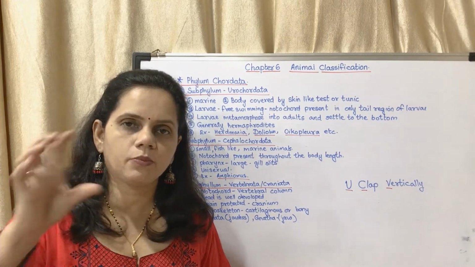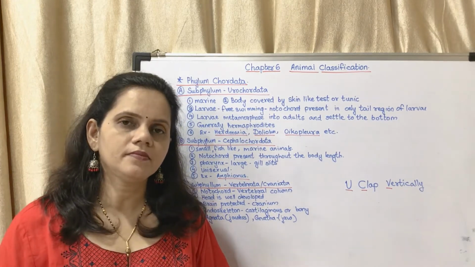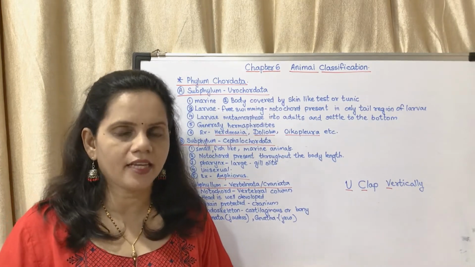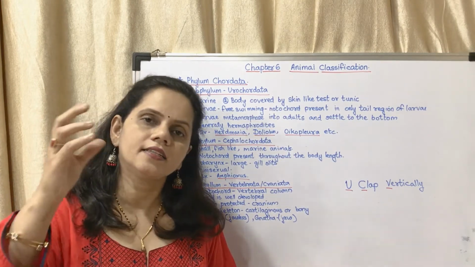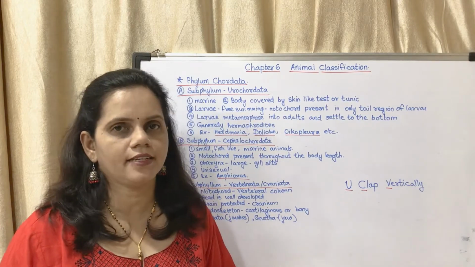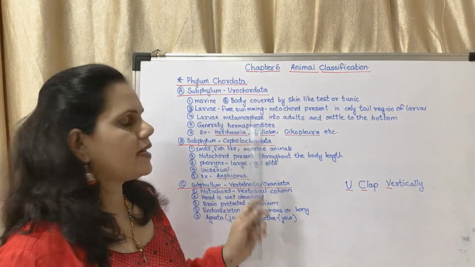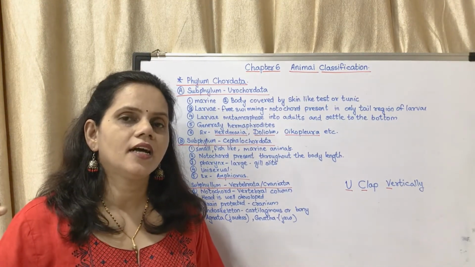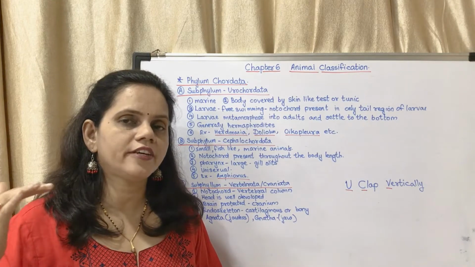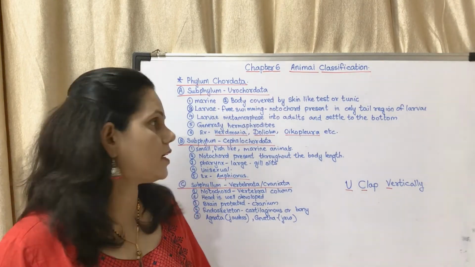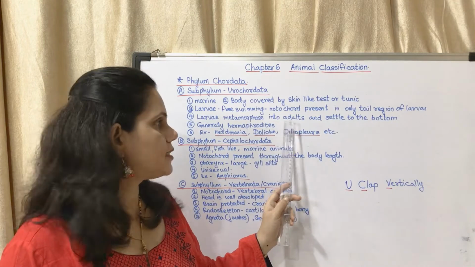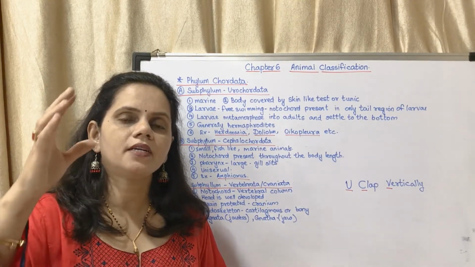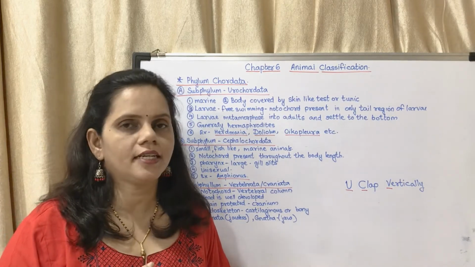Larvae means the small one in its life cycle, one of the stages in its life cycle. When it is a larva, the notochord is present in its tail region. Larvae metamorphose. Metamorphose means they go through different stages of their life cycle and form adults and settle to the bottom of the sea. Larvae can swim, but the adults settle to the bottom.